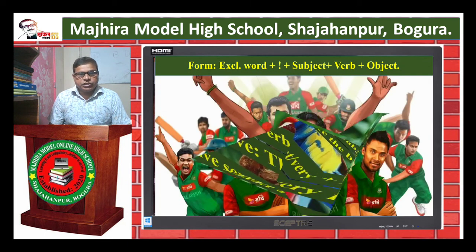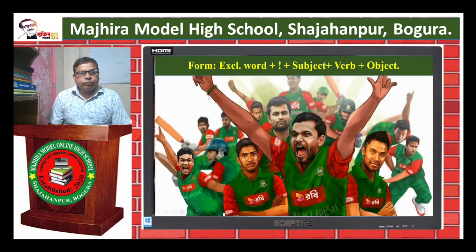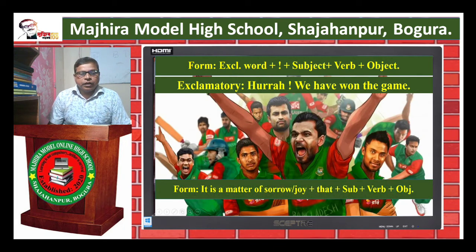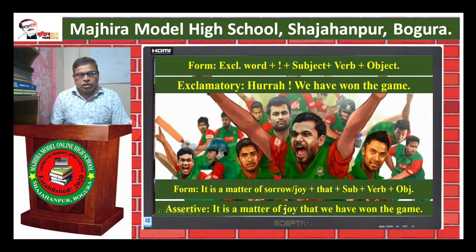Next rule. For exclamatory word plus exclamatory sign plus subject plus verb plus object. Example: hurrah, we have won the game. Assertive form: it is a matter of sorrow or joy plus that plus subject plus verb plus object. Example: it is a matter of joy that we have won the game. We use it is a matter of joy instead of hurrah. Are you clear?